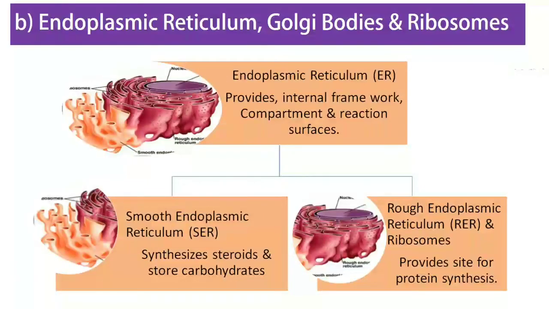We also have endoplasmic reticulum, which provides an internal framework of the compartment and a reaction surface, as it is going to be the site of protein synthesis within the cell. There are two types, smooth endoplasmic reticulum and rough endoplasmic reticulum. Especially, RER and ribosomes provide the site for protein synthesis, and SER synthesizes steroids and stores carbohydrates.